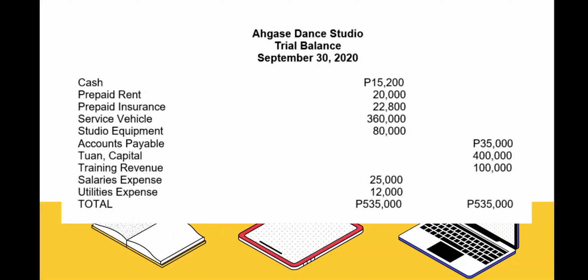The equality provides an interim proof of the accuracy of records, but it does not signify the absence of errors. For example, if the bookkeeper failed to record payment of the rent, the trial balance columns are equal, but in reality, the accounts are incorrect, since rent expense is understated and cash is overstated.